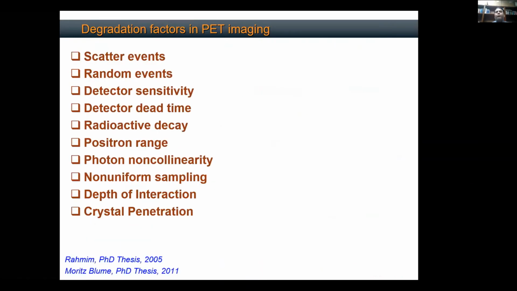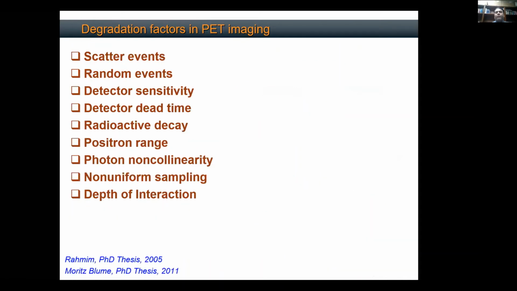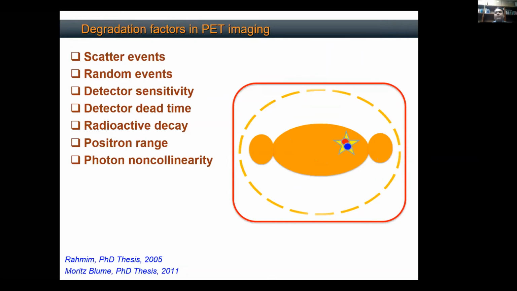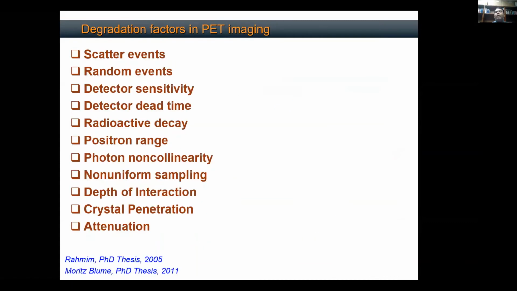So once this gamma photon enters the human body and leaves the human body, it is on its path, it is interacting with the organs, and it is also getting attenuated. So we use the CT image that we acquired to restore the strength of this line of response. For example, in this case, the gamma photon that was emitted here, while traversing the human body, gets attenuated before it leaves the human body. So I have to correct that attenuation factor using the CT map that I acquired here.